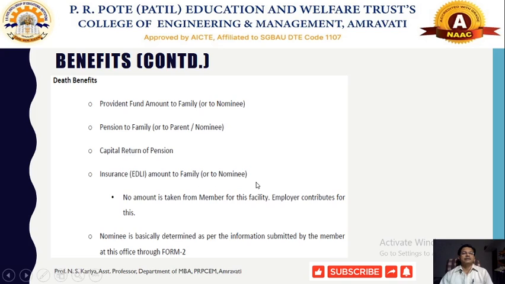Even capital return on pension, pension to family, or provident fund amount to the family means the nominee. Different sorts of benefit are provided to the different family members or the respective nominees. So these are the benefits which we could obtain with the help of these different EPF schemes.